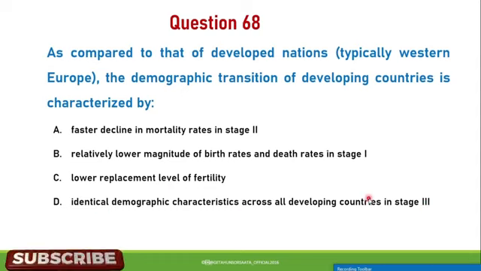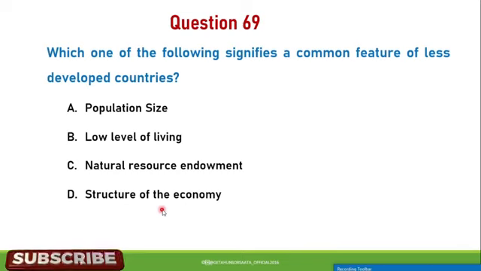Question number 69. Which one of the following signifies a common feature of less developed countries? A. Population size. B. Level of living. C. Natural resource endowment. D. Structure of the economy. So the correct answer is B. Low level of living is a common feature of less developed countries.